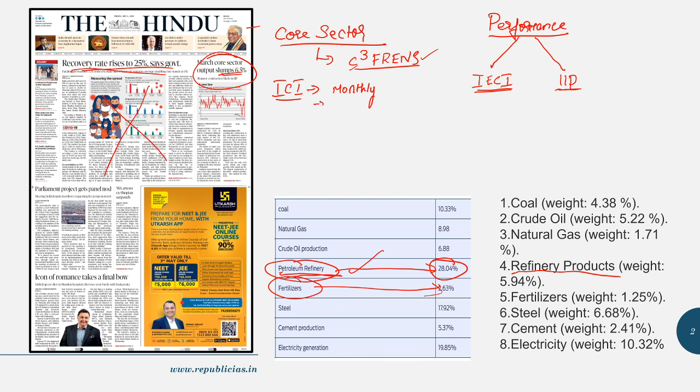Fine, so it goes like this. So here is the weightage which is given. So you need to see the weightage for the first 2 and the last 2, which will be more than enough for your UPSC prelims. Okay, so this is with regards to the Index of 8 Core Industries.